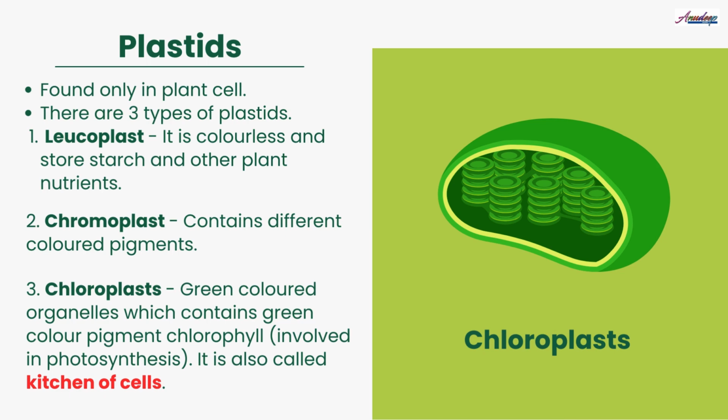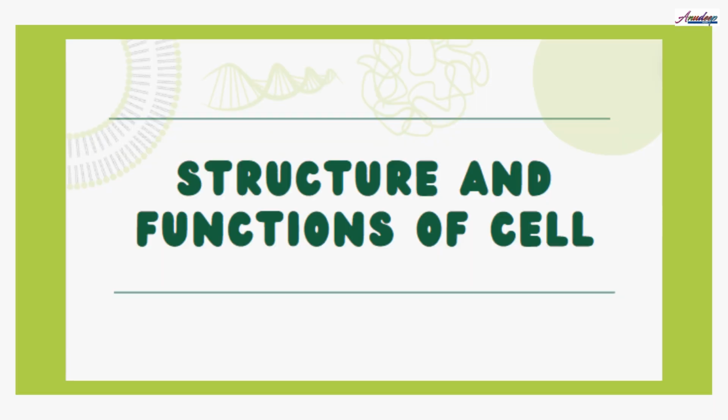This chlorophyll is involved in process of photosynthesis and hence chloroplasts are often referred as kitchen of cells. So today we learned the cell organelles, their structure and function. That is, we completed the structure and functions of cell.